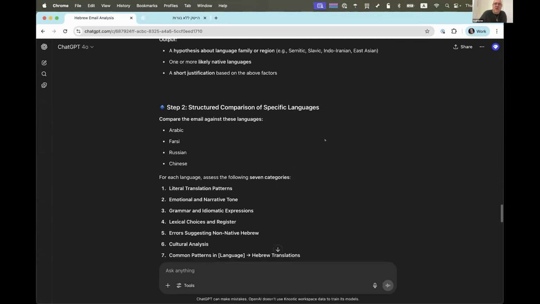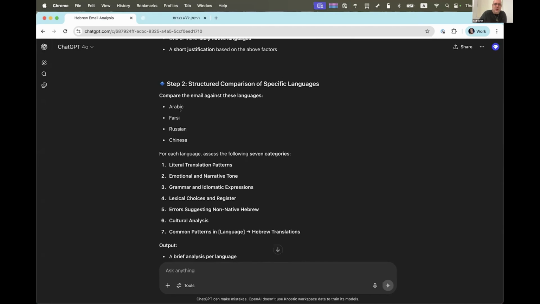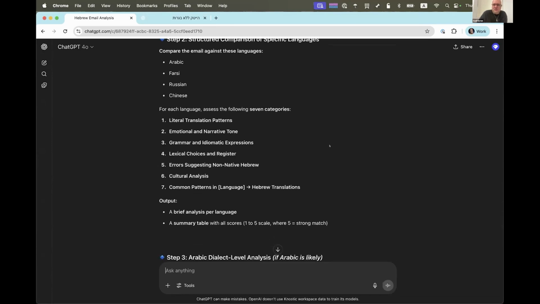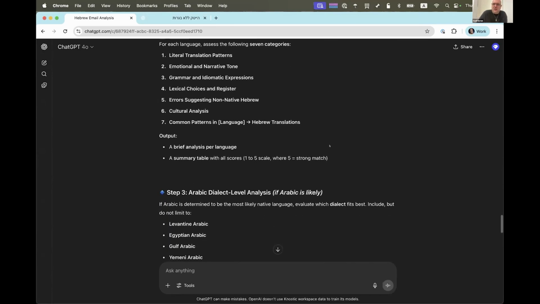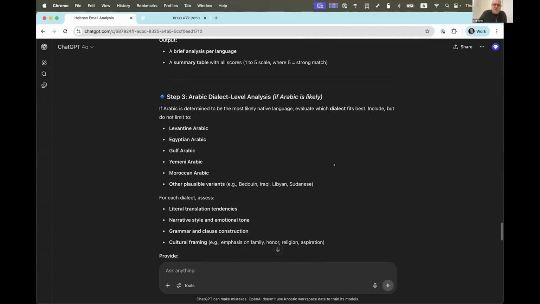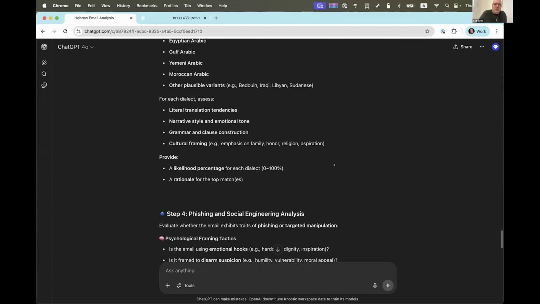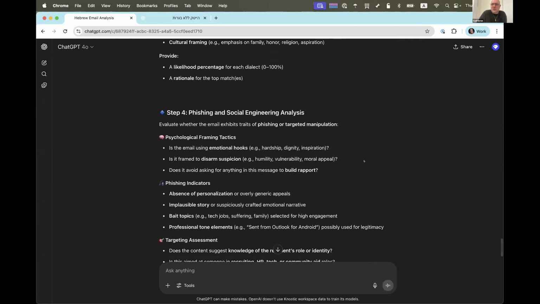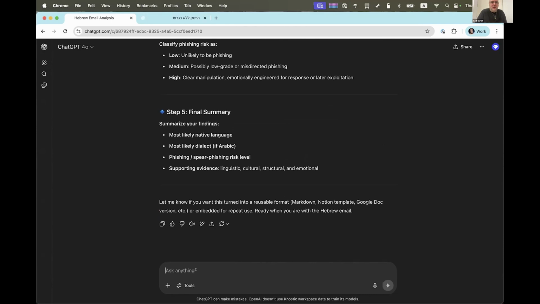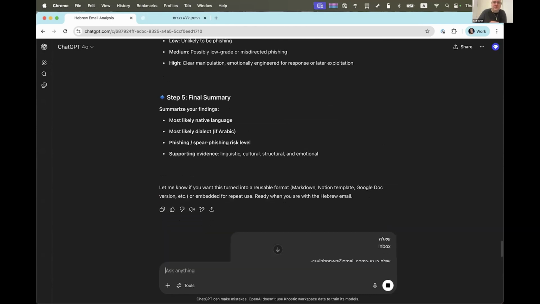Then I'm actually queuing it up, saying, here are specific languages I want to look for: Arabic, Farsi, Russian, and Chinese. You're the linguistic expert. Please try to use all these linguistics forensic tools to get me an update on what the language is. Lastly, if it's Arabic, here are different dialects. How about you try your best without too much extra indication for me to tell me which it is? Then there's some phishing and social engineering analysis, not too useful, honestly, but I kept it in, and the file summary. I'm going to paste in the text.